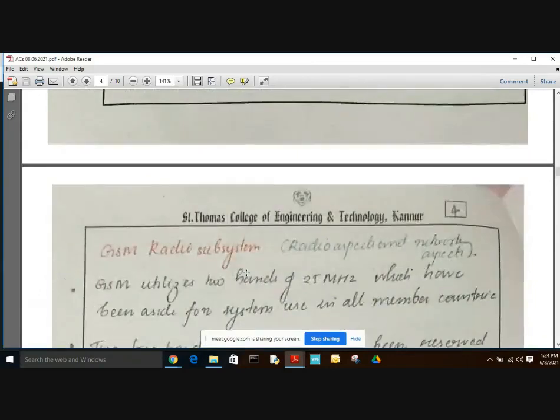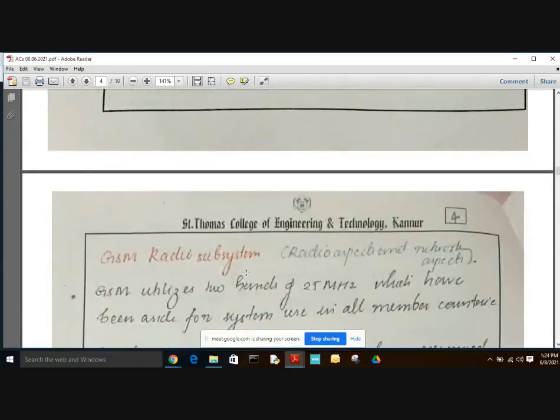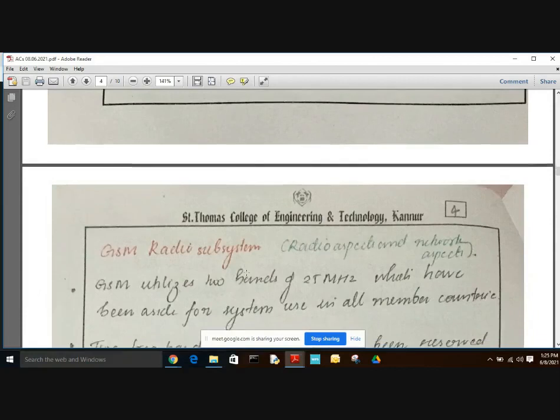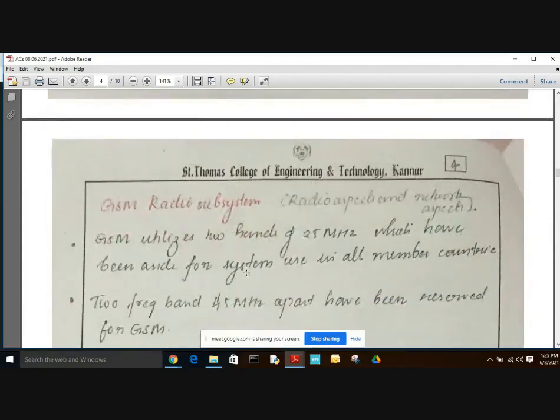GSM originally used the 25 megahertz cellular band set aside for all member countries, but now it is used globally in many bands also. And the 890 to 915 band was for subscriber to base station, and the 935 to 960 band was for base station to subscriber transmission.